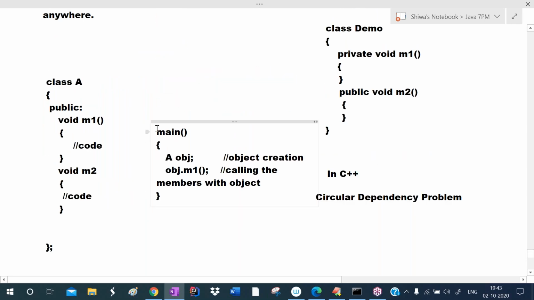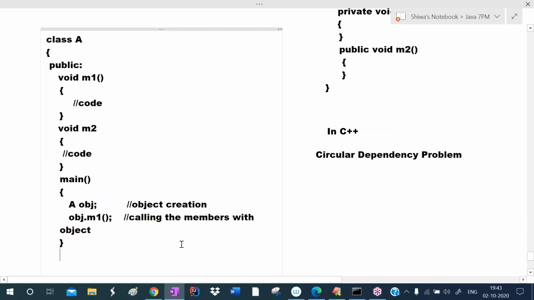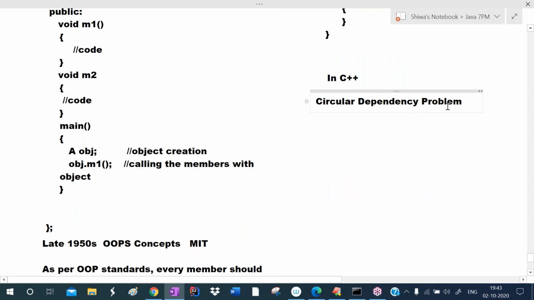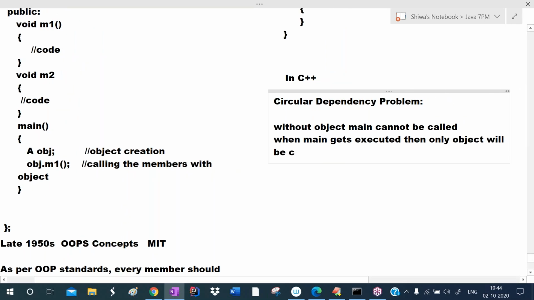For example, I am defining this main method inside the class. What is our problem here, the circular dependency problem? Without an object, main cannot be called here because main is a member of the class. And only when main gets executed will the object be created. So main will not be called and the object will not be created. This problem is called circular dependency.